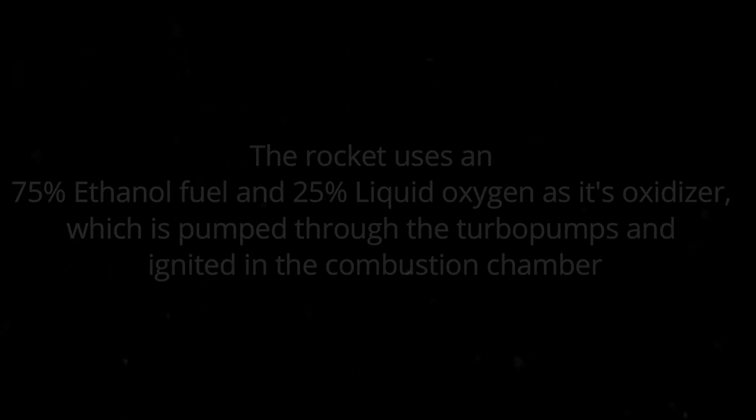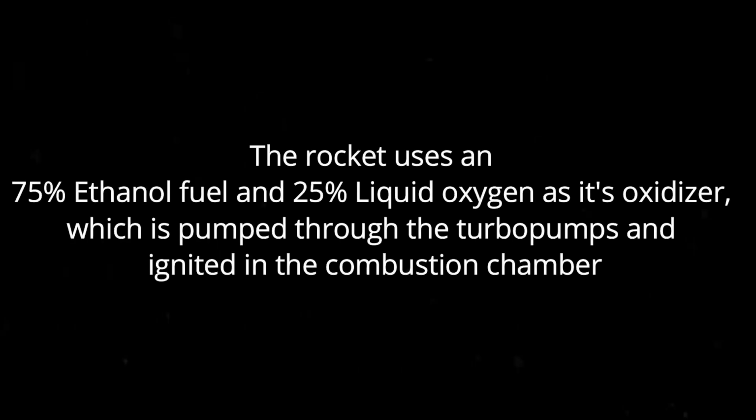It had a range of over 200 kilometers and would travel at 3 times the speed of sound. The rocket used an ethanol-based fuel and liquid oxygen as its oxidizer. It is fed through fuel pumps into the combustion chamber where it is ignited. After the fuel has been ignited, the exhaust travels down to the throat and is expelled by the nozzle, providing thrust. This liquid fuel system would allow the V2 to reach really high altitudes.